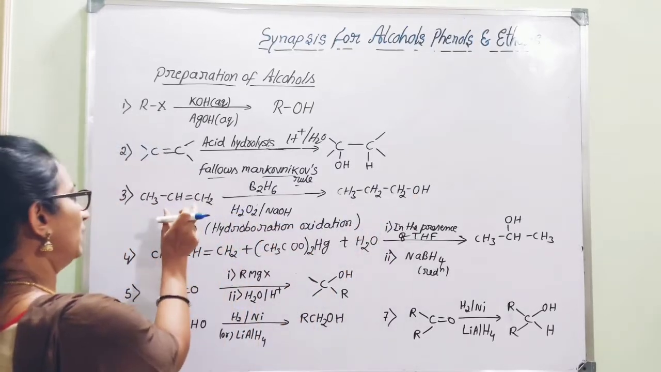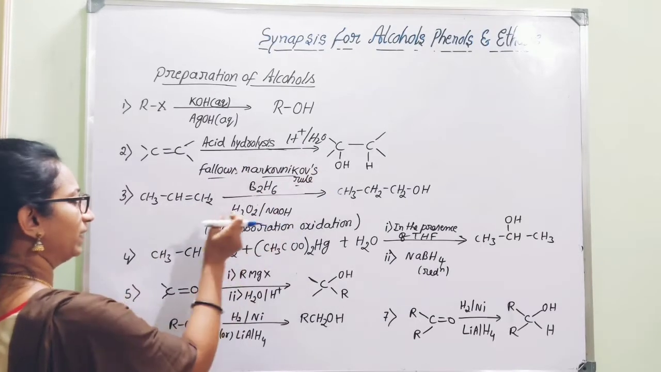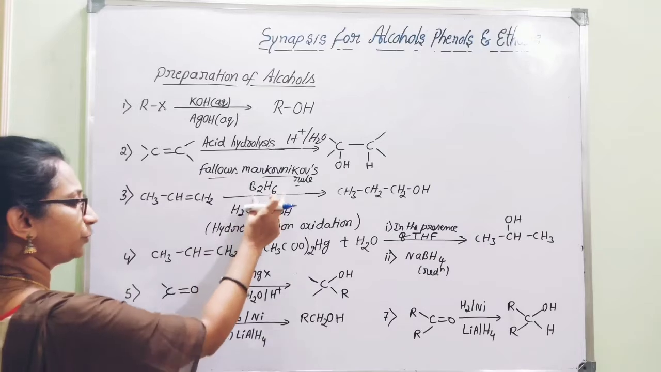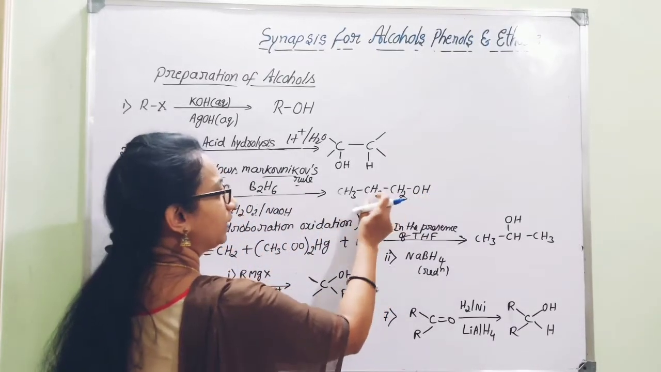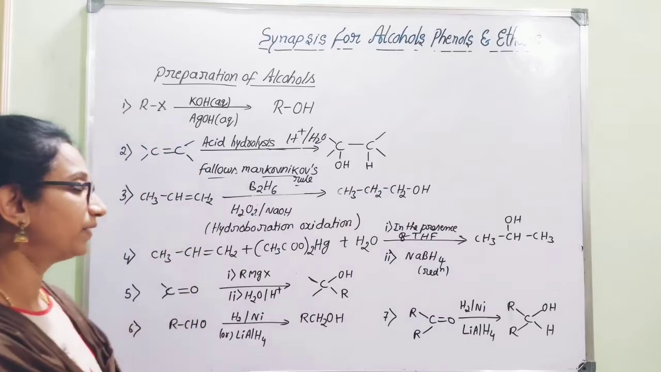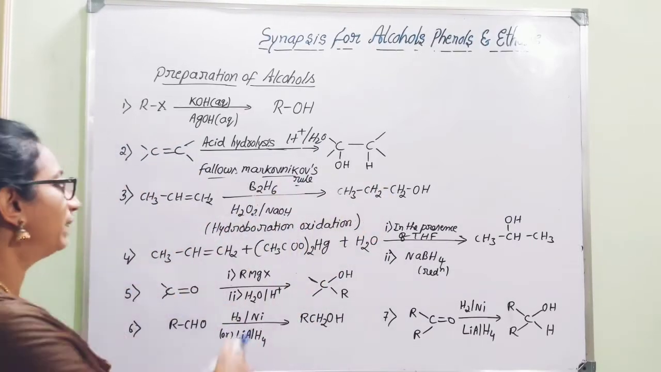Look here, if we start with propene and do acid hydrolysis, 2-propanol is obtained. If we start with the same propene and do hydroboration oxidation, propan-1-ol is obtained. That is the main important thing you have to remember, that a different product is obtained among these